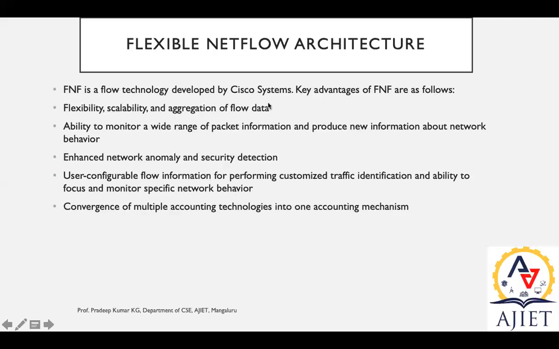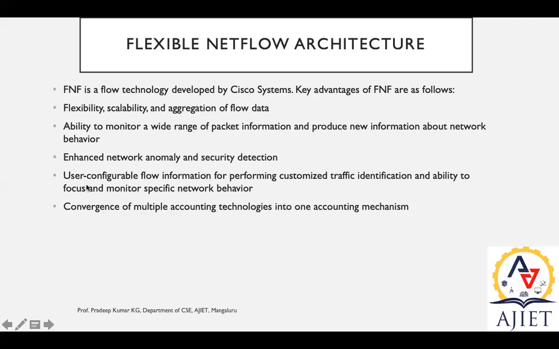On the other hand, Cisco Systems is one of the key organizations in security as well. So they have this FNF. You can imagine how they can handle network capability and security related issues under Cisco.